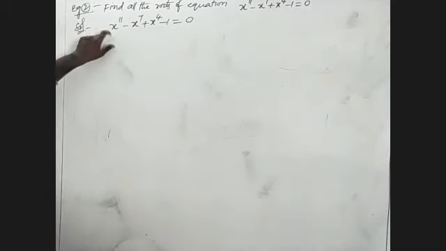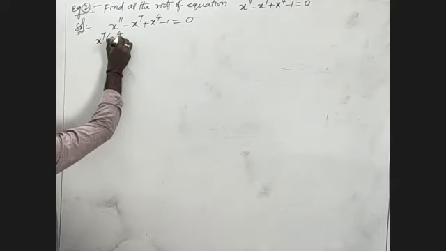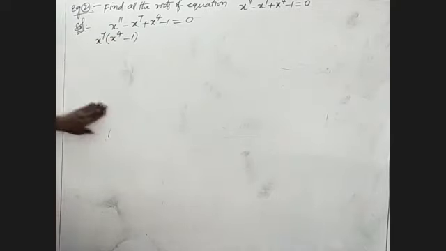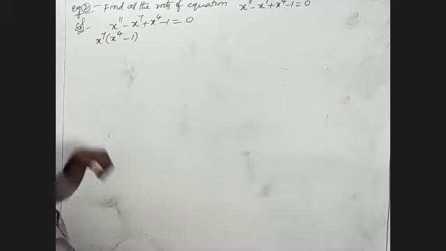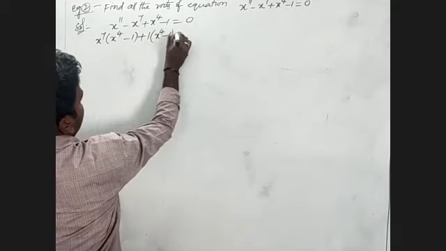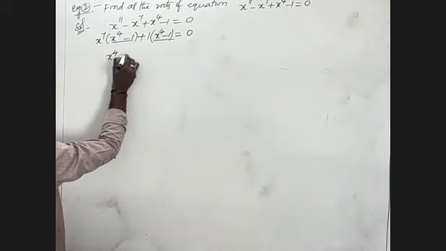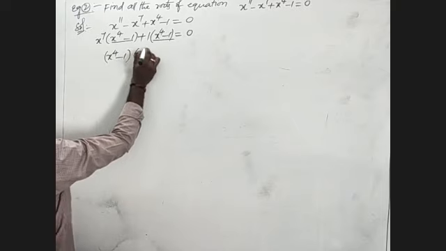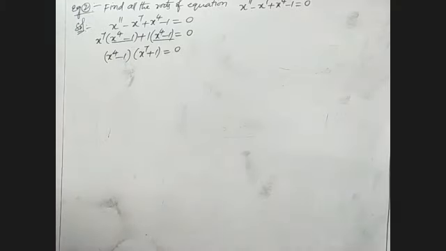Here I will take x power 7 common. Remaining we have to write x power 4 minus 1, since x power 7 times x power 4 is x power 11. We write 1 into x power 7 is x power 7. After that we write plus 1 into x power 4 minus 1 equal to 0. Here the common factor is x power 4 minus 1, into remaining x power 7 plus 1 is equal to 0.